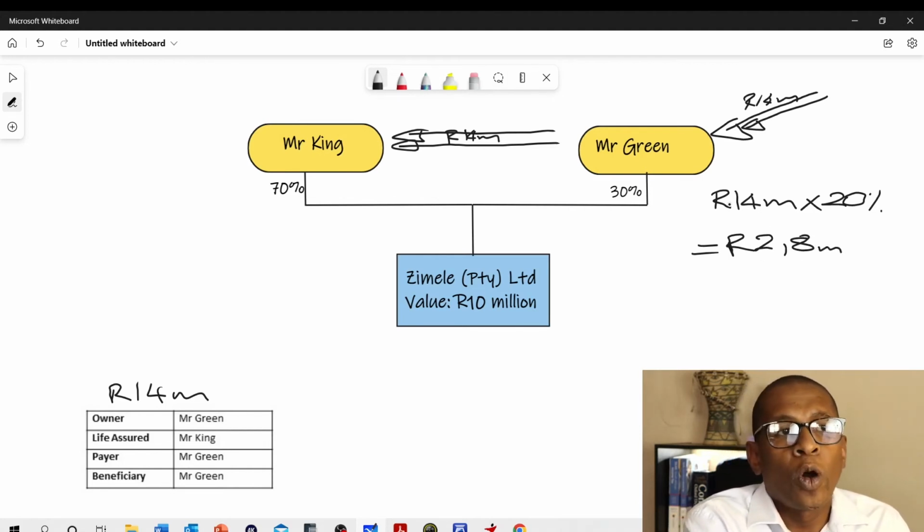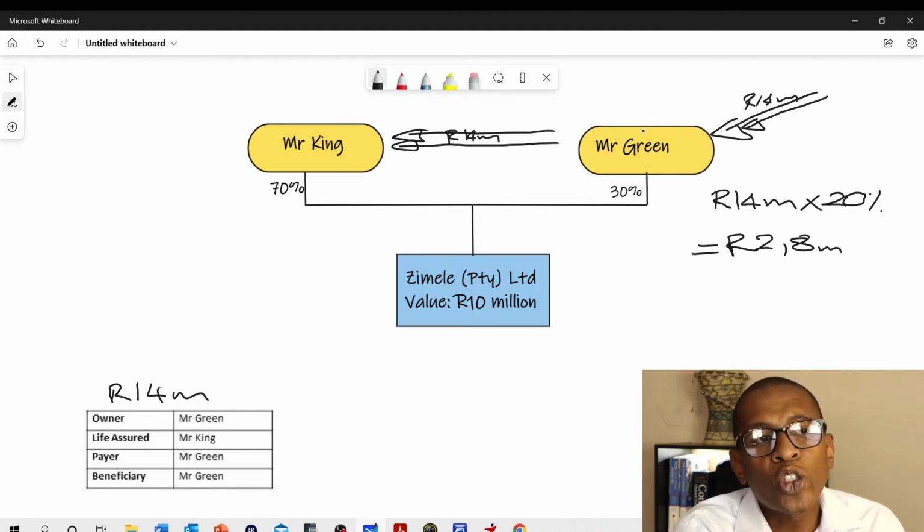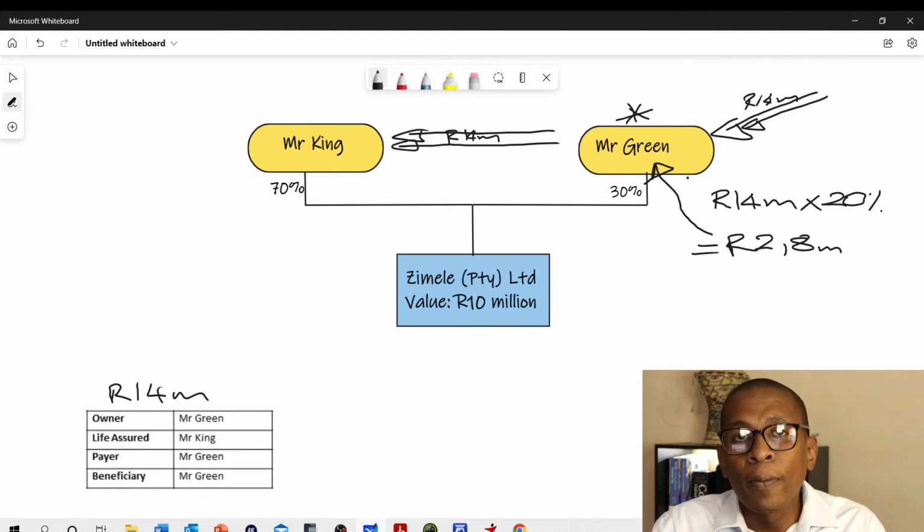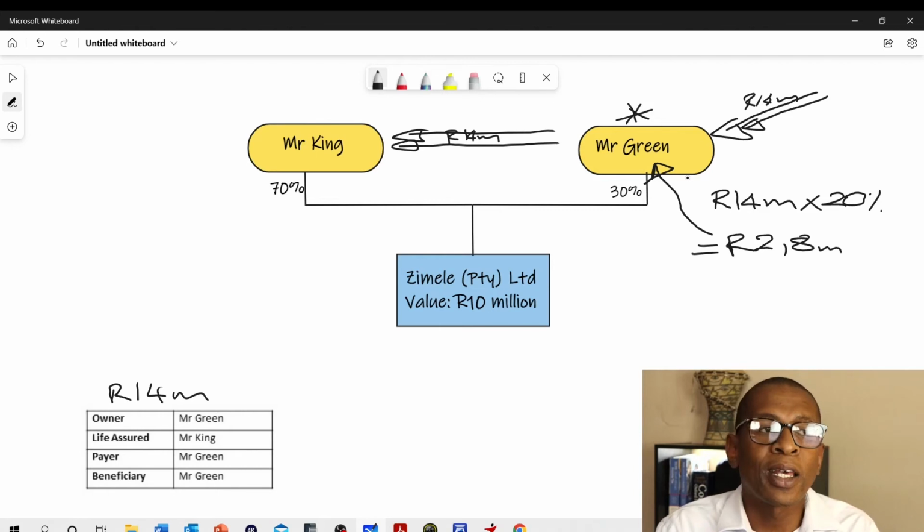Now, Mr. Green would have received, you remember, the funds, 14 million rands, and paid it over. Now, SARS, in terms of Section 11 of the Estate Duty Act, will collect whatever estate duty is due as a result of the payment of that policy from Mr. Green. So basically, SARS will want this 2.8 million rands from Mr. Green. And if Mr. Green has it, great. But if he doesn't have it, it's going to come into a bit of a problem, because remember, he does not sit with that 40 million rands.